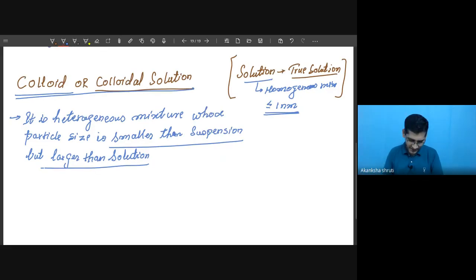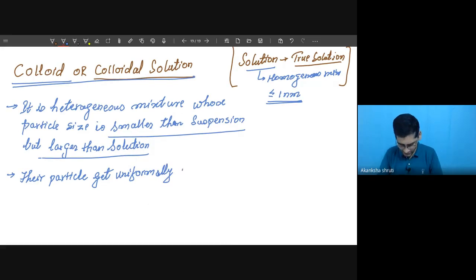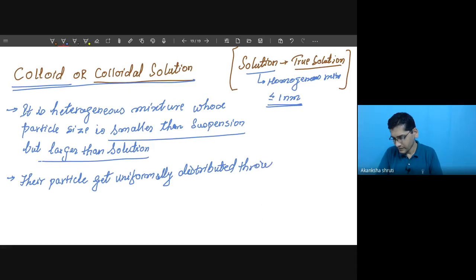Okay, so their particles get uniformly distributed throughout the mixture.